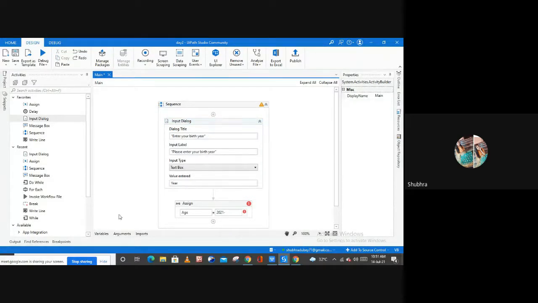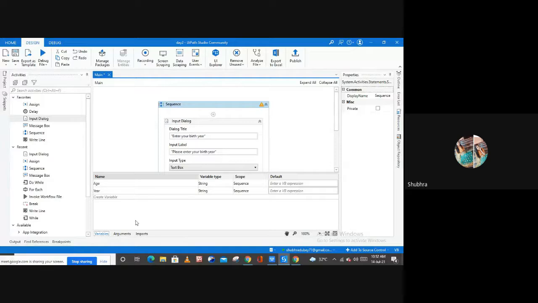Now, as we all know, this year variable and this age variable which we have created here are going to store information in integer form, right? Let me first select this sequence, because if you do not select this sequence, you are not able to see all the variables created inside of it. Now let me open the variable panel, and as you can see, the variable type of your age variable and year variable is string.